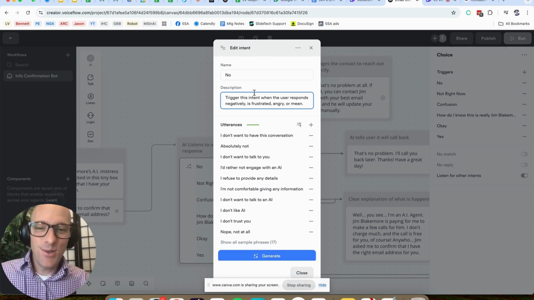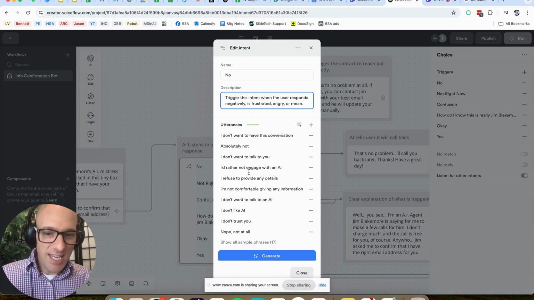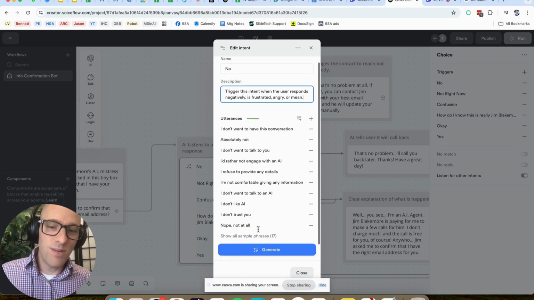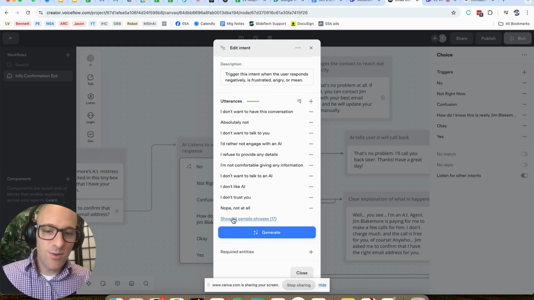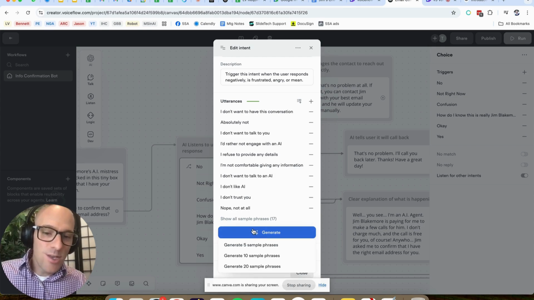Okay. And so if the user says any of these things, I don't want to have this conversation. Absolutely not. I don't want to talk to you. I'd rather not engage with an AI. Any of these things. I don't like AI. I don't trust you. Nope, not at all. In fact, we can see even more examples there. If you want more examples, if you mouse over this generate button, you can create 5, 10, 20 more. And some of them may be good. Some of them probably will be bad.